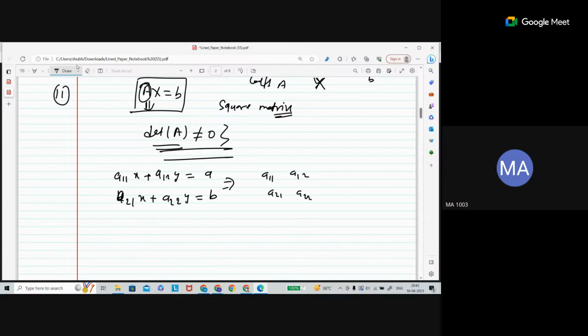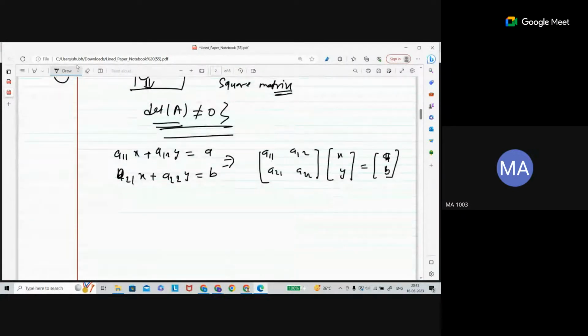Okay. Now your variable matrix is here, and this is your matrix P. Okay. Now see that this coefficient matrix is a square matrix. This is your variable matrix, and here is the right side of the equation.